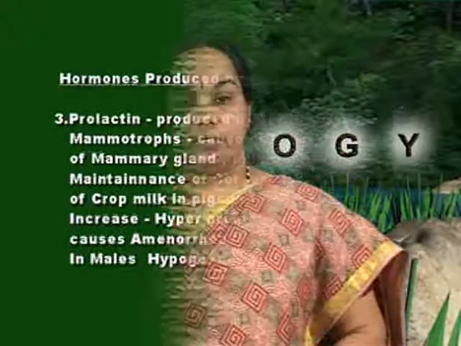Now we will see the abnormalities associated with prolactin production. An increase in production of prolactin causes hyperprolactinemia. In women, hyperprolactinemia is associated with amenorrhea, that is absence of reproductive cycle, and galactorrhea, that is an increase in milk production and secretion.